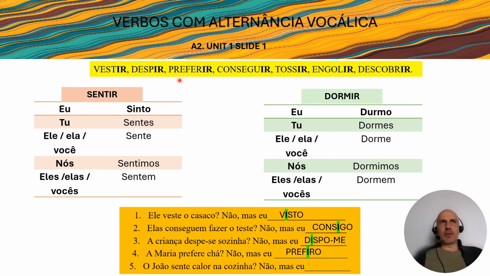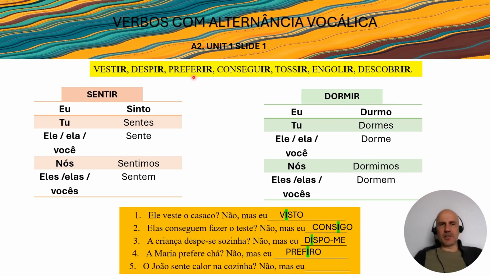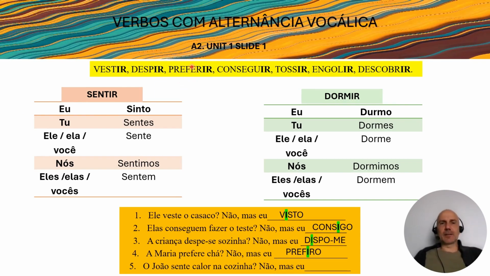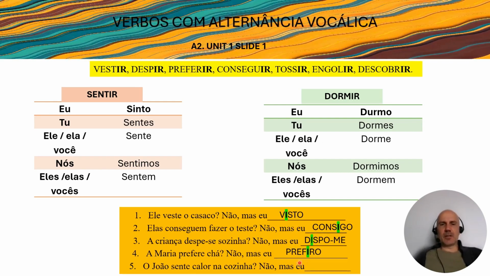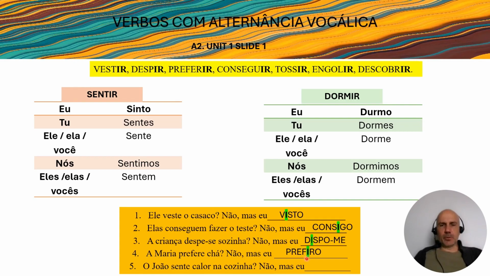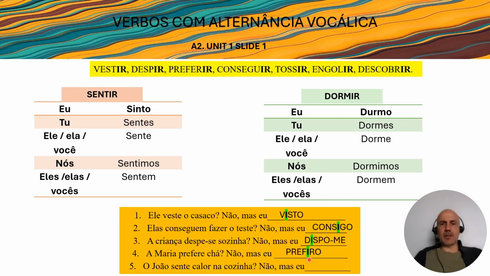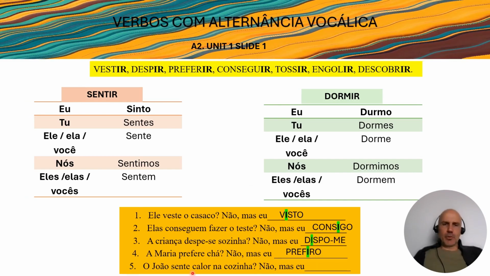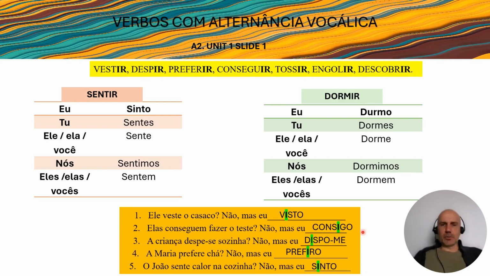So you might be asking yourself, okay, do I have to change this E here, or this E here? But I just told you that it's always the second to last syllable that changes, right? So as you can see, não, mas eu prefiro, so this E here, second to last syllable, this I here that we have to change, okay? O João sente calor na cozinha. Não, mas eu sinto. And that's it.